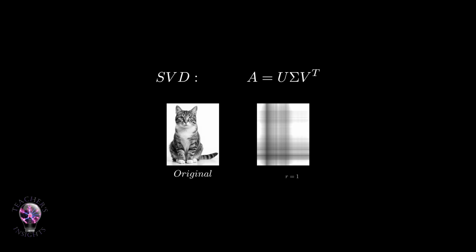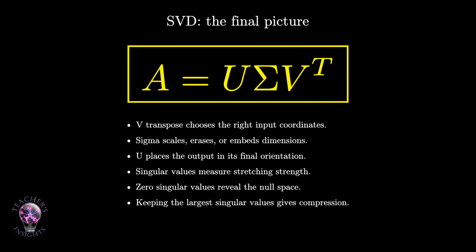Earlier decompositions gave us powerful ways to simplify matrices, but they came with conditions. Eigendecomposition asks for a square matrix with enough eigenvectors. Orthogonal diagonalization asks for symmetry. But SVD works for every real matrix. For any m by n real matrix A, we can write A equals U sigma V transpose. U and V are orthogonal matrices. Sigma is a rectangular diagonal matrix with non-negative singular values. The columns of V are right singular vectors. They live in the input space. The columns of U are left singular vectors. They live in the output space.